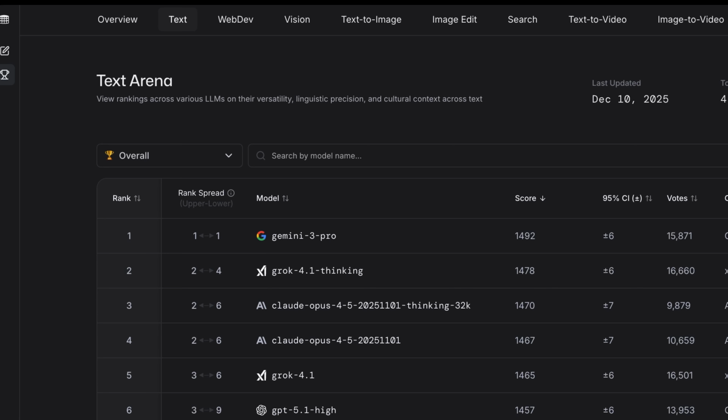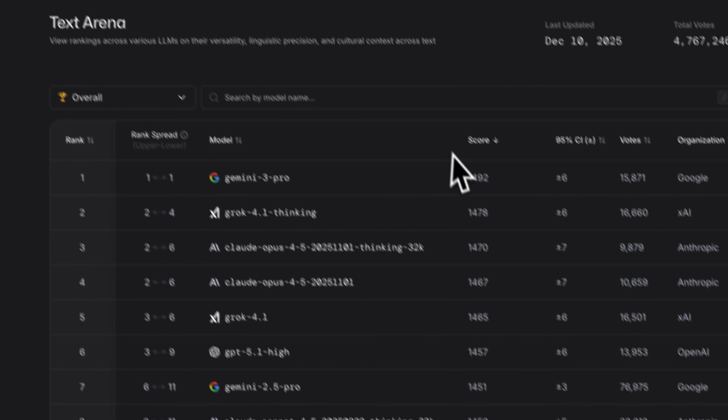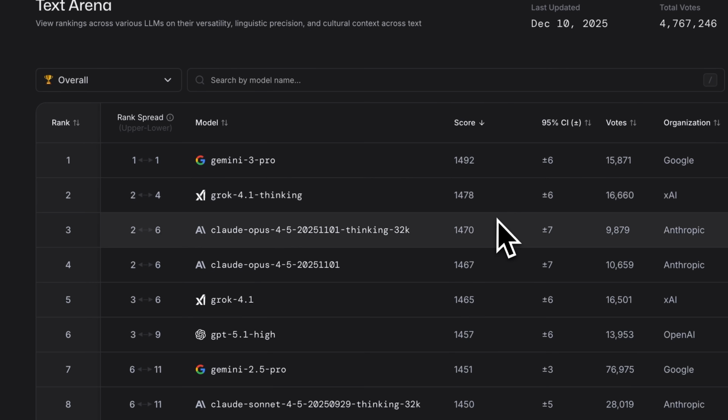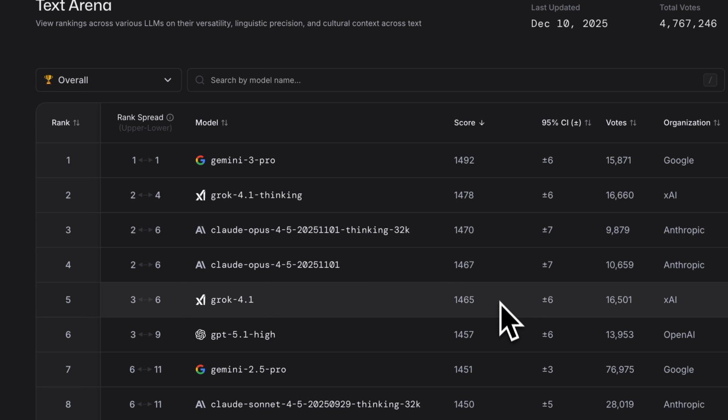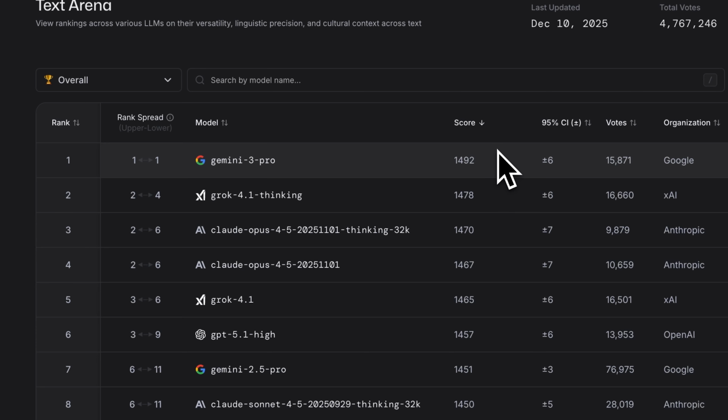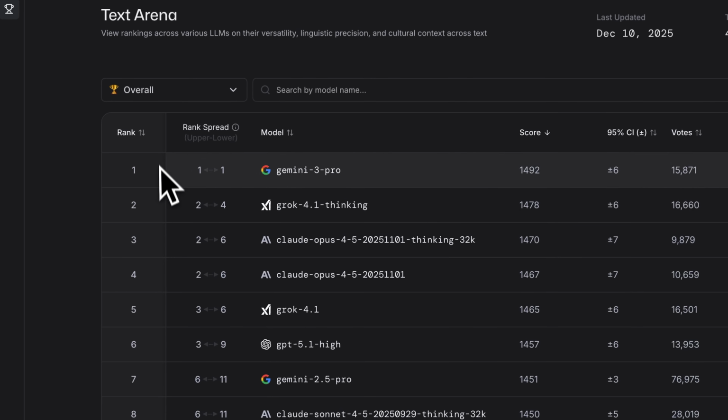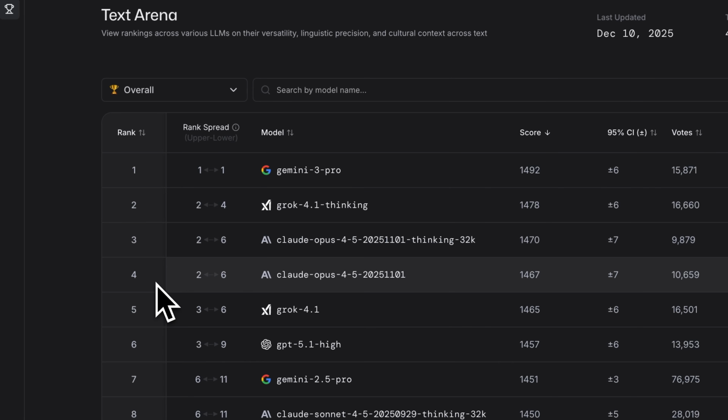Sure. So the arena score is just a number that represents how strong the model is. And that's a number like 1,500, 1,400, 1,200, and the higher number means the stronger that model is. The rank is the order of that model in the leaderboard. So like first, second, or third, and it's the order when they're sorted by the arena score. So actually in that one, lower is better.